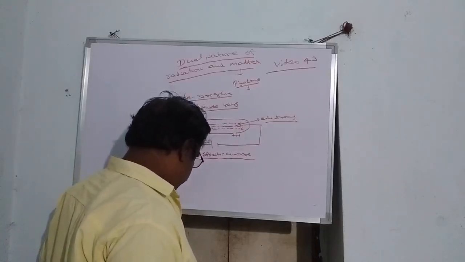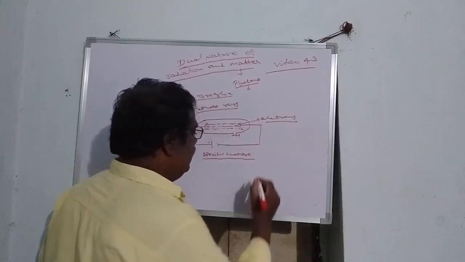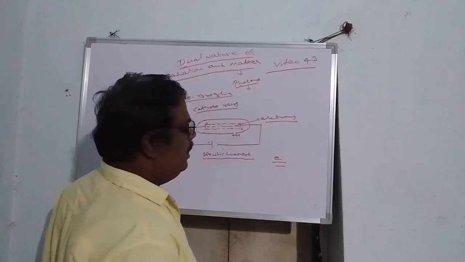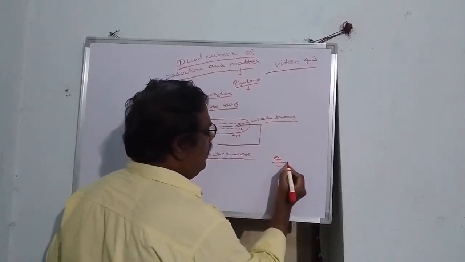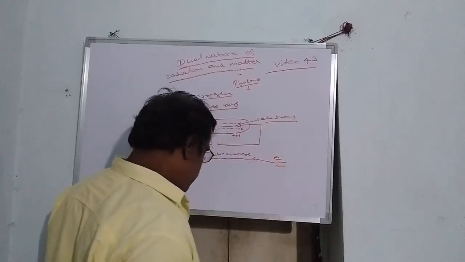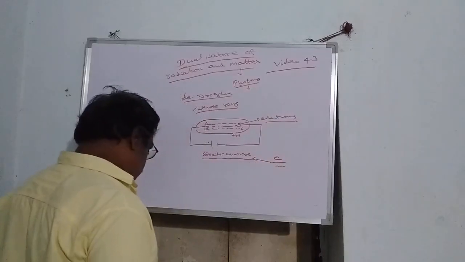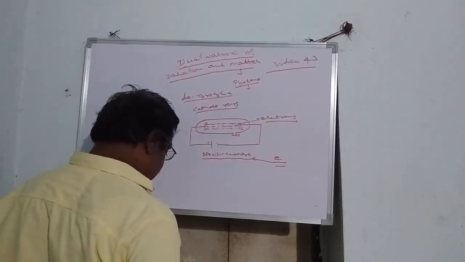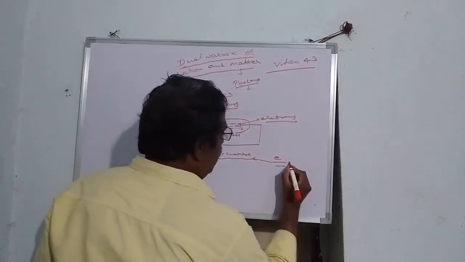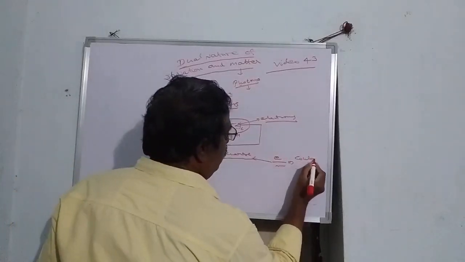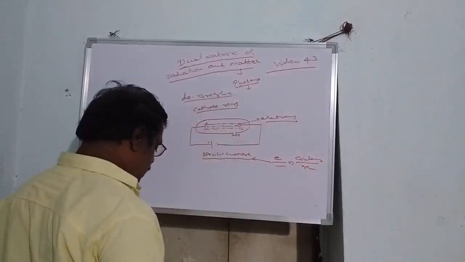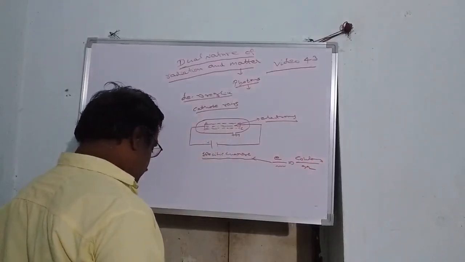Charge is denoted with e and mass is denoted with m. The ratio e by m is called specific charge. The unit of specific charge e by m in the SI system is coulomb per gram, since charge is always in coulomb and mass unit will be gram.